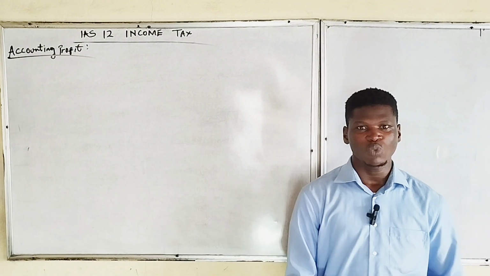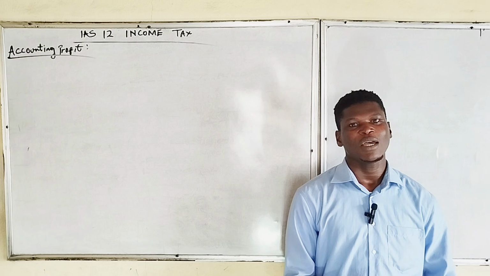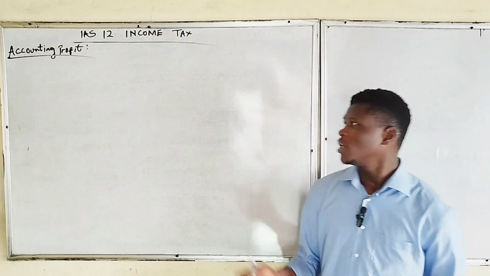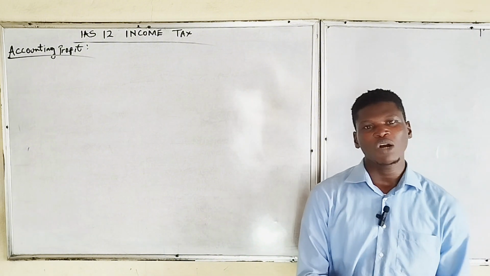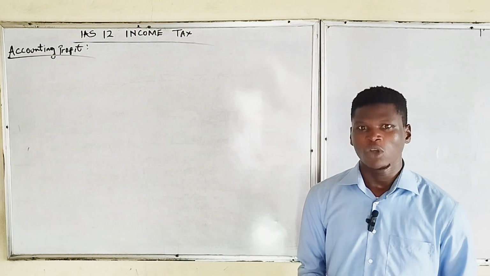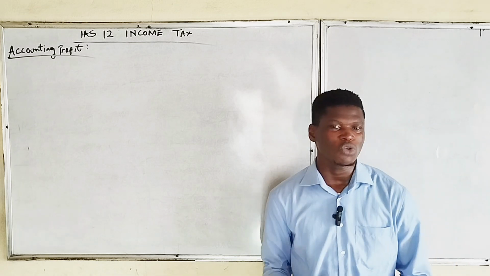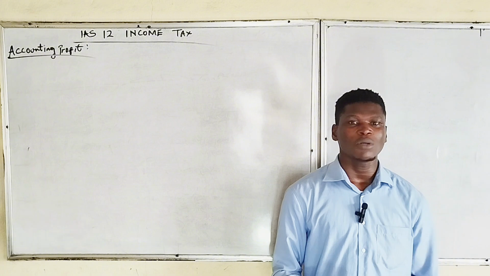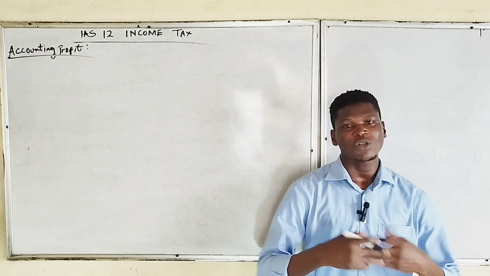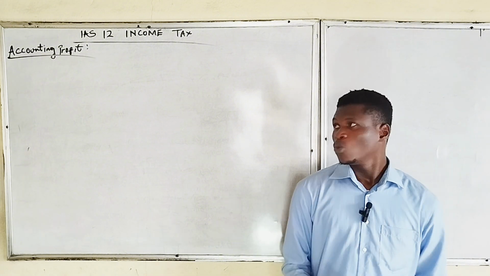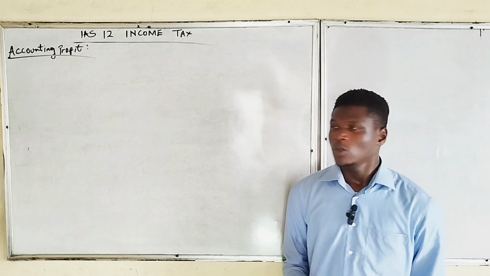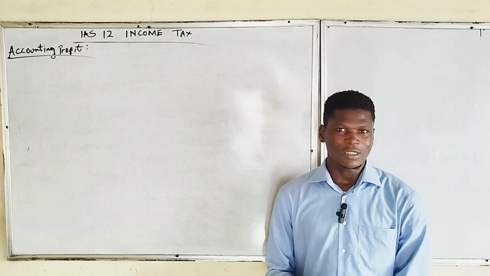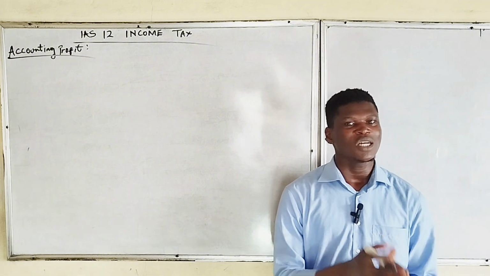So under accounting profits, we consider so many things as expense. In arriving at accounting profit, we use the accrual basis. Whether you have paid some amount in cash or not, you recognize it as expense. Whether you have received some amount in cash or not, you recognize such amount as revenue or income, which under taxable profits is not like that. So accounting profits are just estimates of profits made by entities for a particular period using the accrual basis.